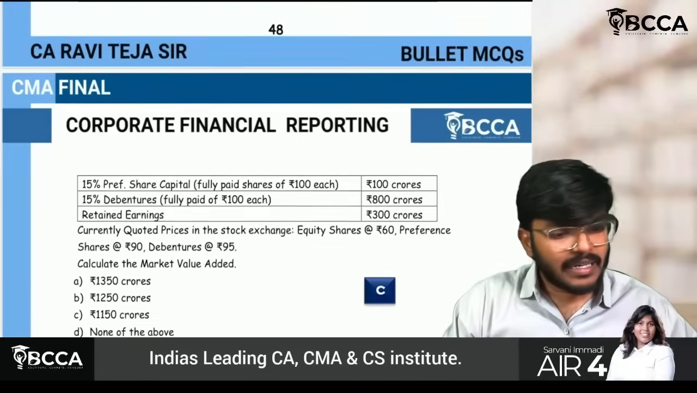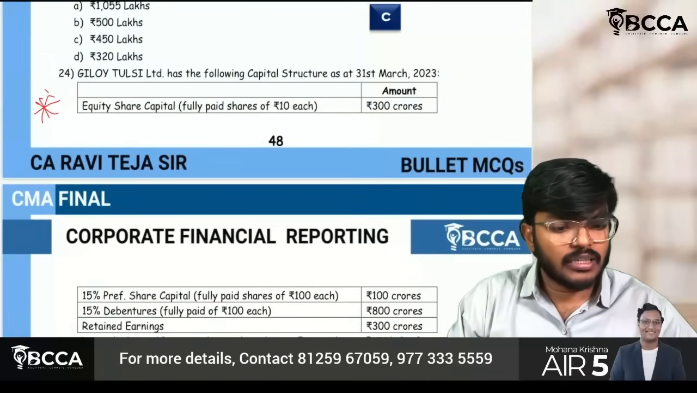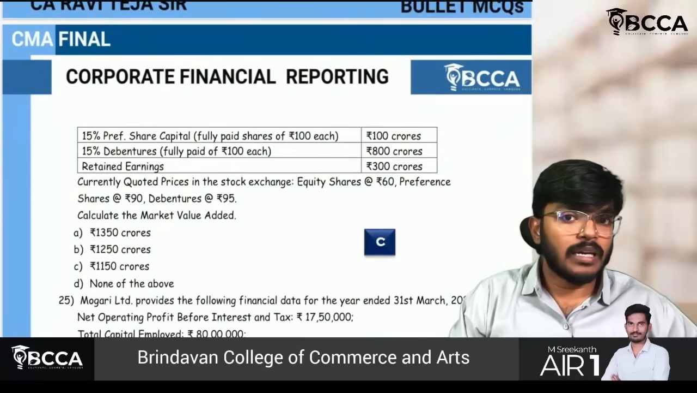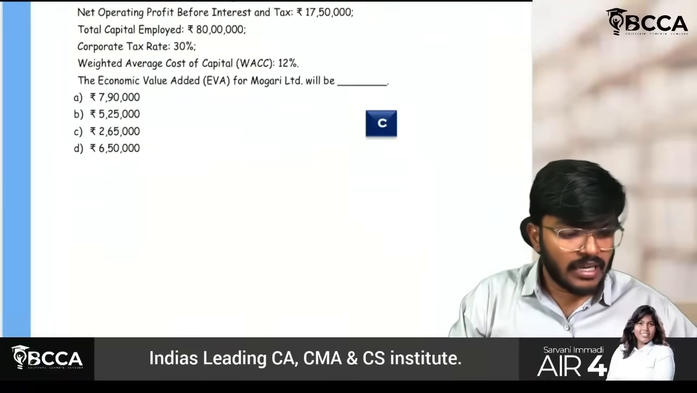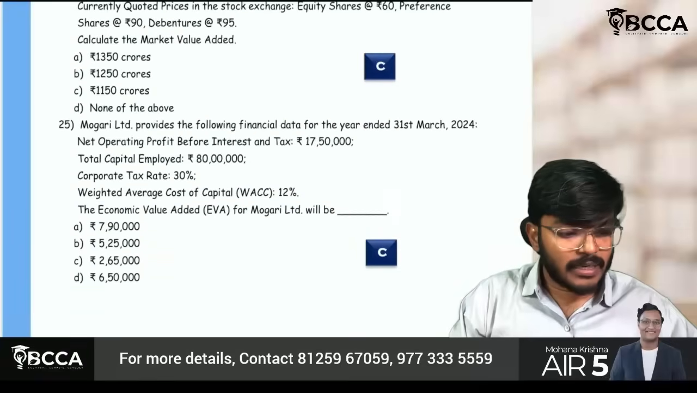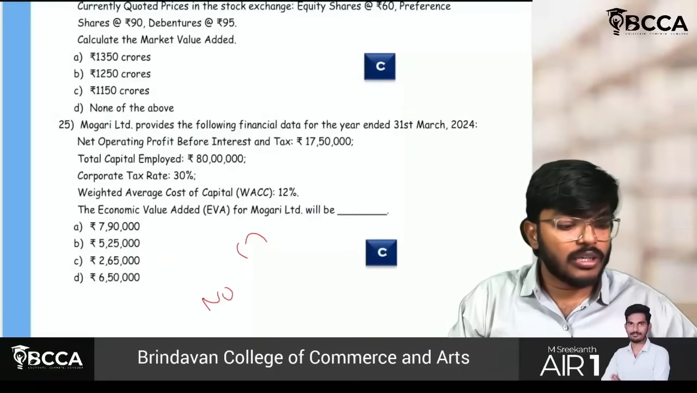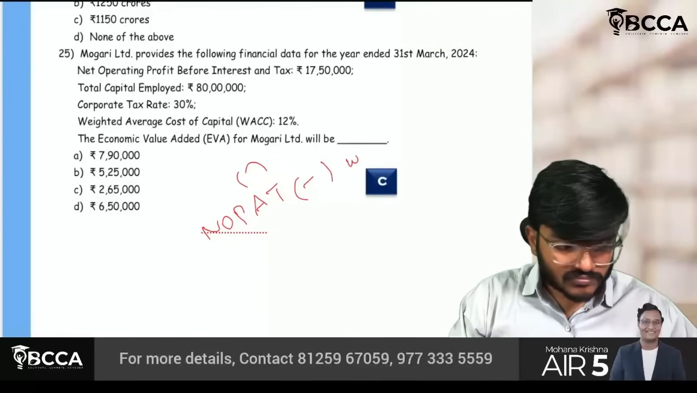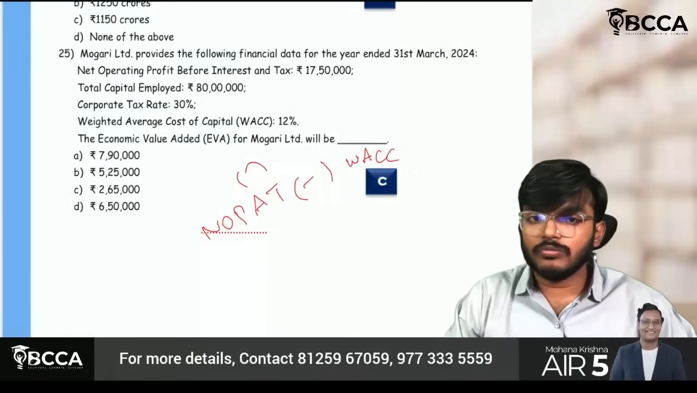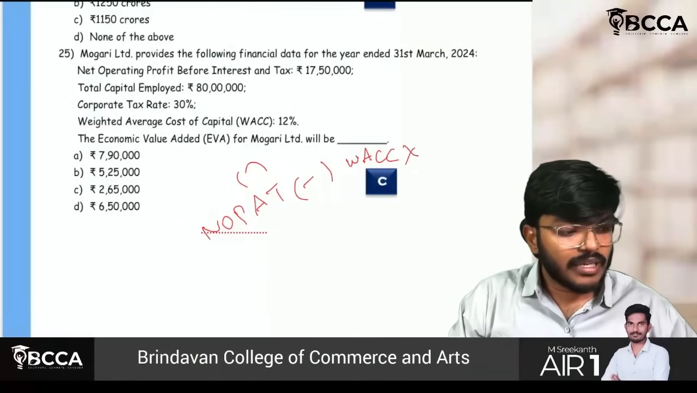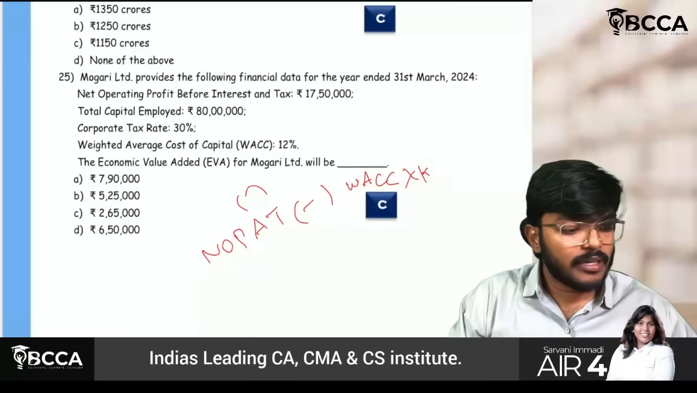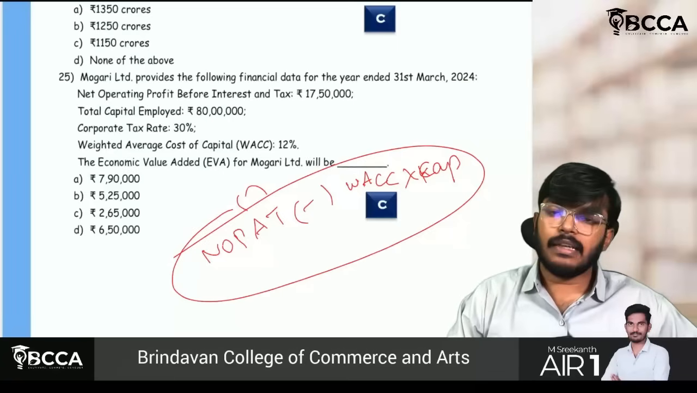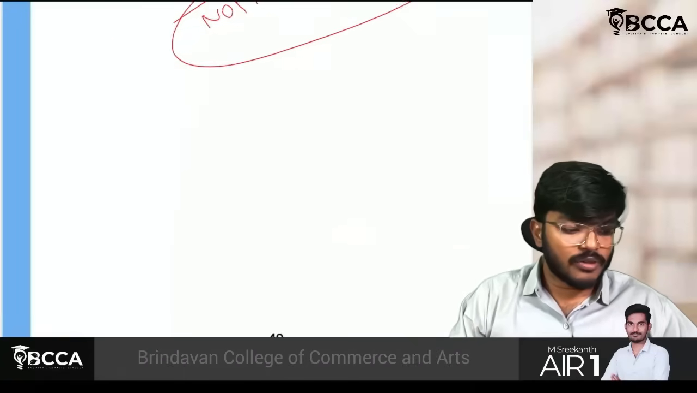Market value added formula we already know, we just have to substitute that formula and we can get this point easily. Economic value added also, just check this part. We already know the formula: NOPAT minus weighted average cost of capital into total capital employed, then we will get the economic value added of the entity. Normal formula we just have to check.